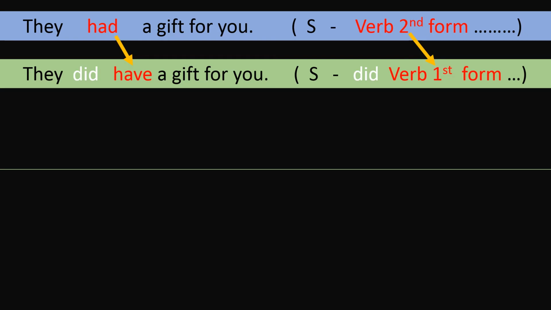So second form changed into first form. Now not is added, and that is added between did and have, and of course it is related with the auxiliary or with the helping verb. So they did not have a gift for you, or you can say they didn't have a gift for you.